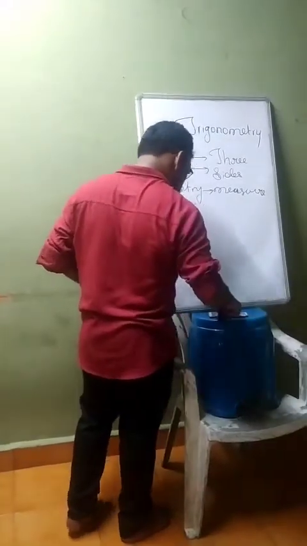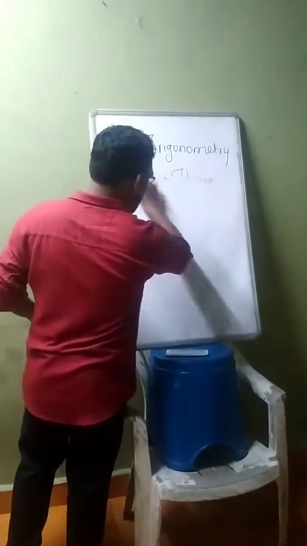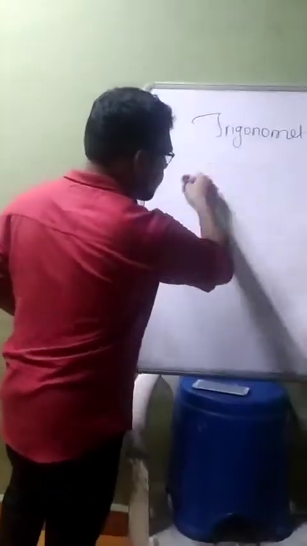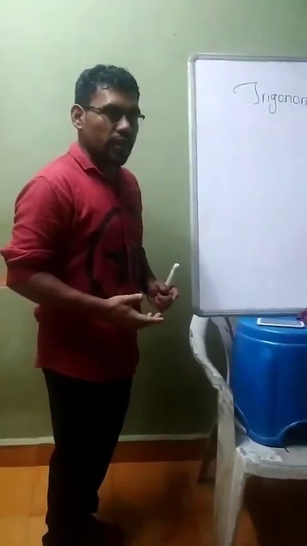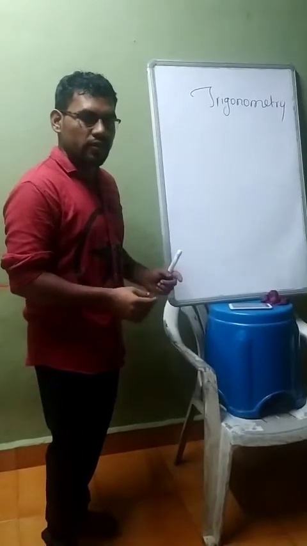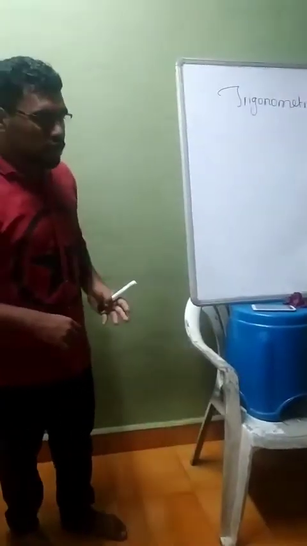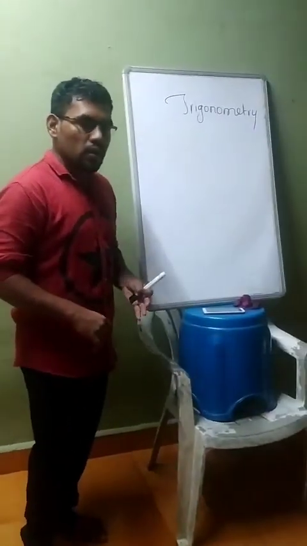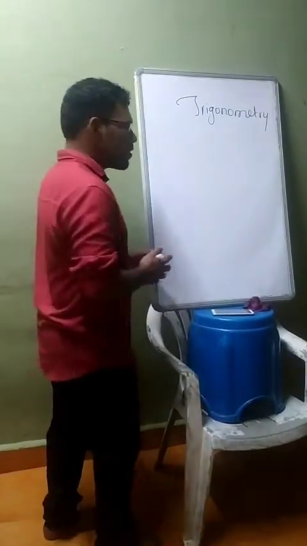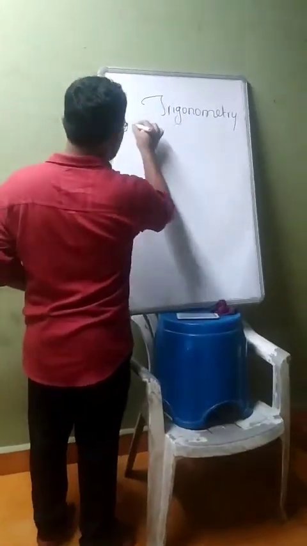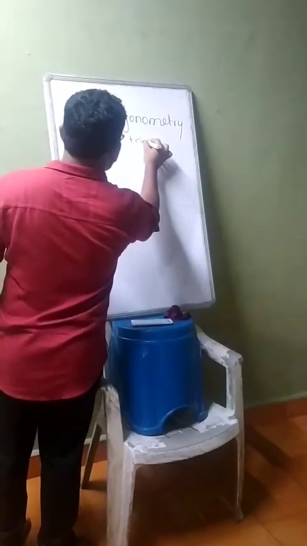So in this chapter, what we are learning is important. We will cover three topics majorly. First is what is trigonometry and why do we have to study trigonometry. First, we should understand this. The second is what are the ratios of trigonometry. Third, what are the identities of trigonometry. These three things we will cover. The first topic is what is trigonometry.